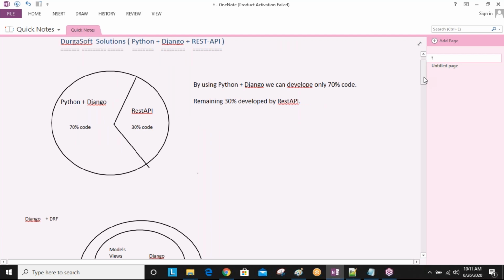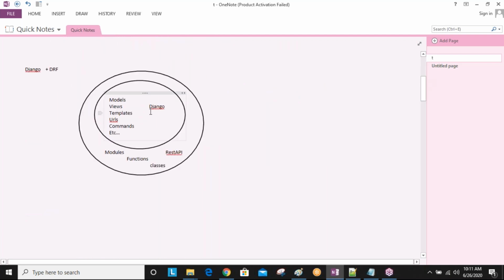So this is the diagram, sir. The inner circle is the Django framework. Django framework has models, views, templates, URLs, and some commands. Commands are nothing but makemigrations, migrate, create project, create application, like so many commands. For example, the render method, the redirect method, all these things. So whatever concepts are available in Django, all of those are available in REST API also, plus some extra concepts. Because of those extra concepts, this REST API is getting more popularity. Are you understanding this one?